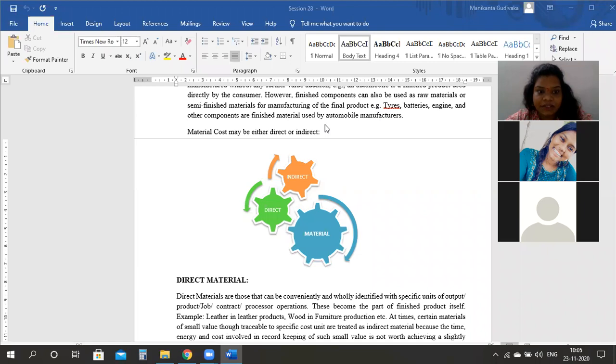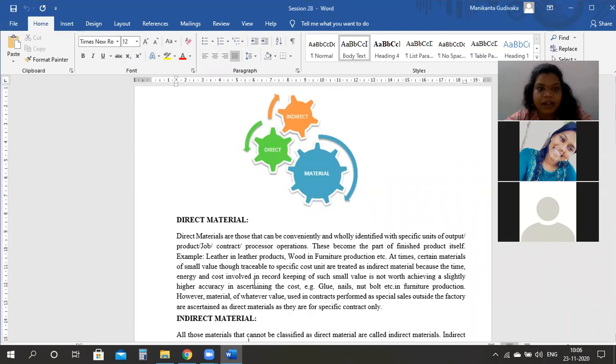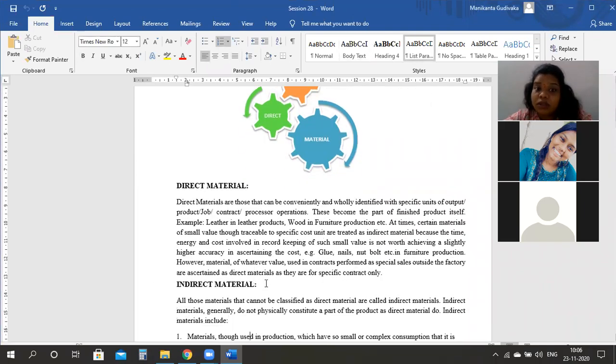See, if you see the definition here, one minute. Right. If you see the definition part, direct materials are those that can be conveniently and wholly identified with specific units of output or product or job or contract or process operation. These become the part of the finished good itself.